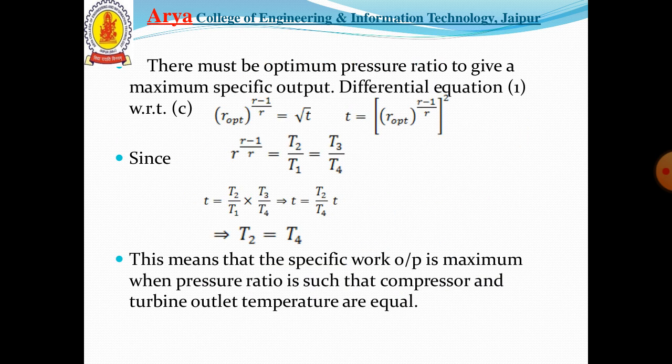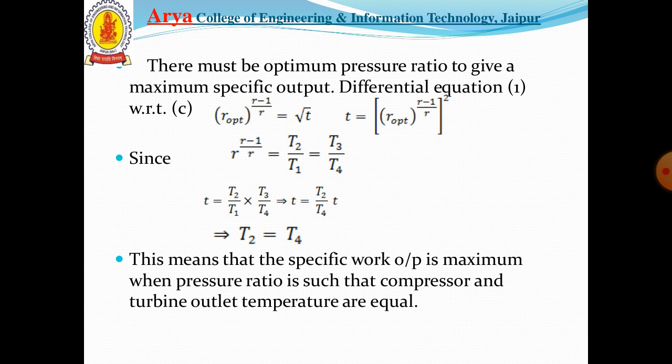There must be an optimum pressure ratio to give the maximum specific output. Differentiating equation 1, we can obtain that R optimum to the power (r minus 1) upon r equal to root of T, or we can say T equal to R optimum to the power (r minus 1) upon r, whole squared. Since R to the power (r minus 1) upon r equal to T2 upon T1 equal to T3 upon T4 equal to C, we can say that T2 equal to T4.